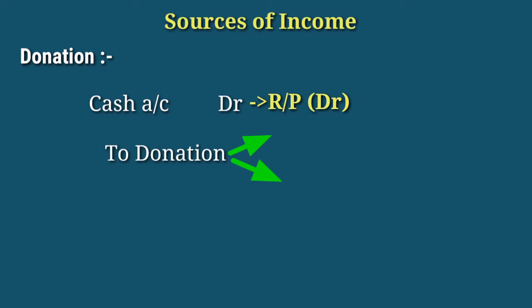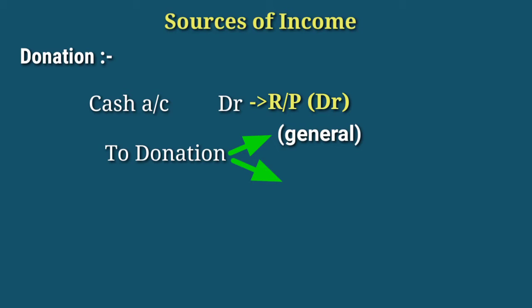The donation which is provided without specifying any condition for its use, that donation is known as general donation or simple donation. Just I will write here general. And if any donations are provided for a specific purpose, that is known as specific donation.